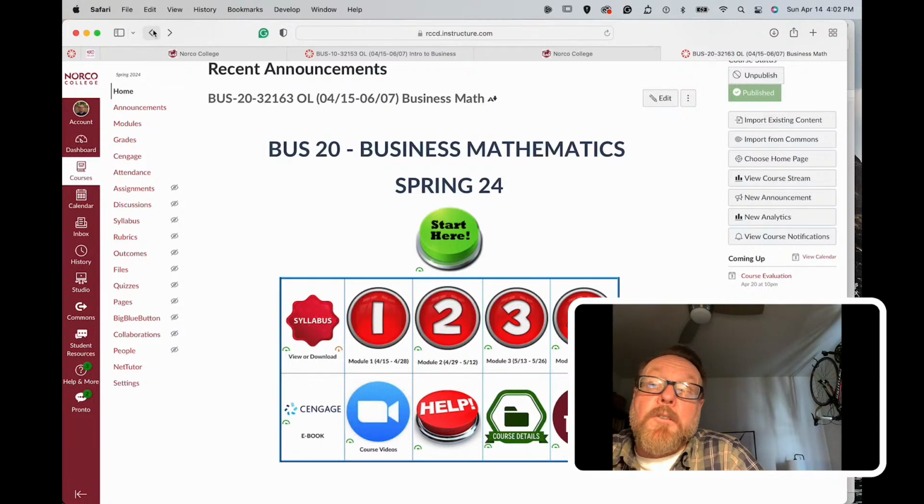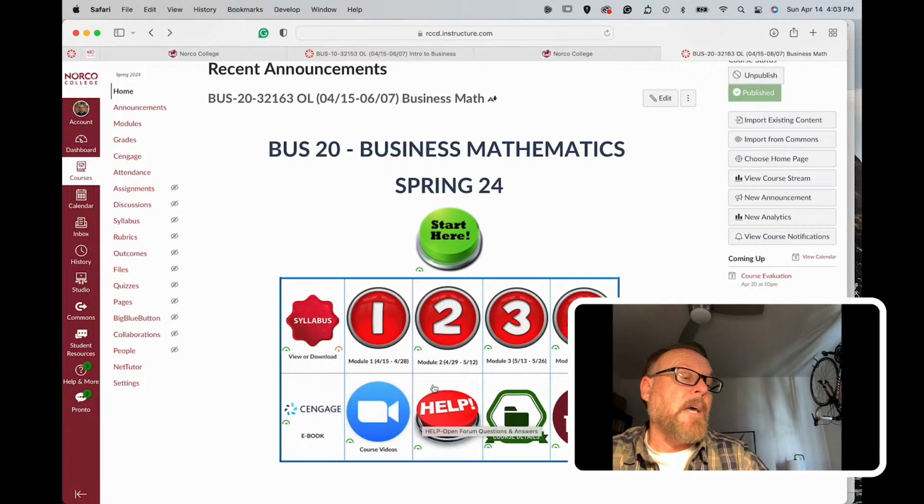I also provide a Zoom session each week, so I will go over the same concepts in the Zoom session as needed. I'll go over that in a second. And then there's a help button right here, right at the bottom. If you need any help, my phone number, my email address is in there. Also the help desk number and email address, as well as Canvas's email address.